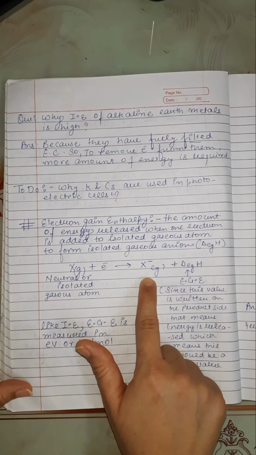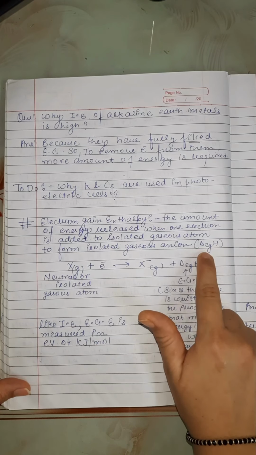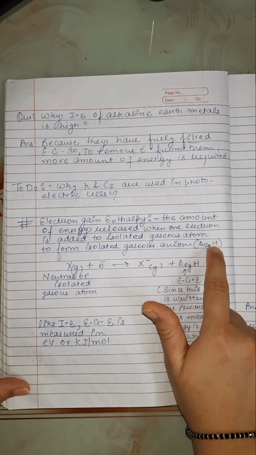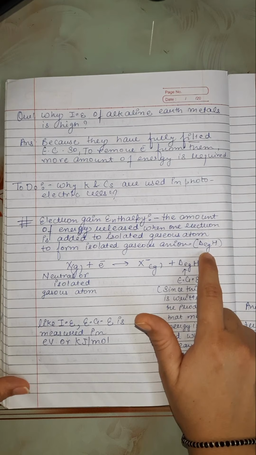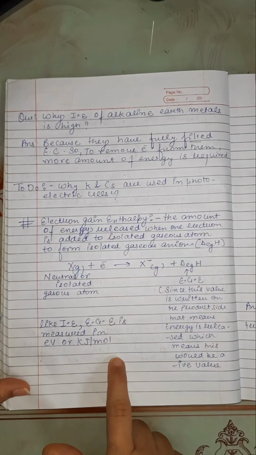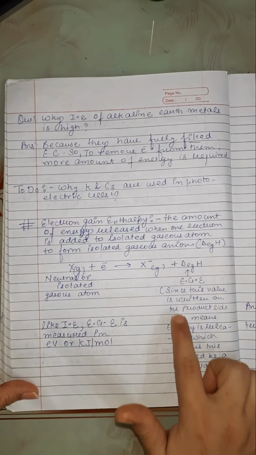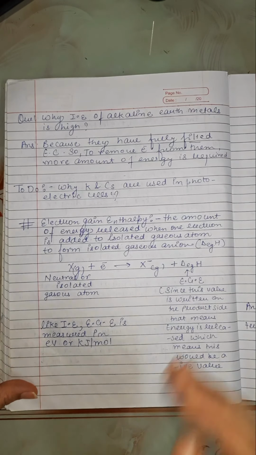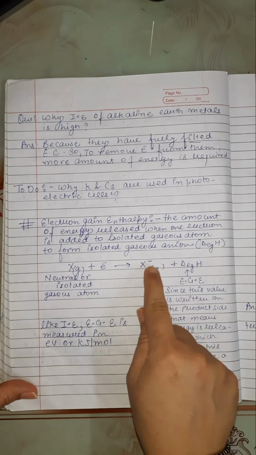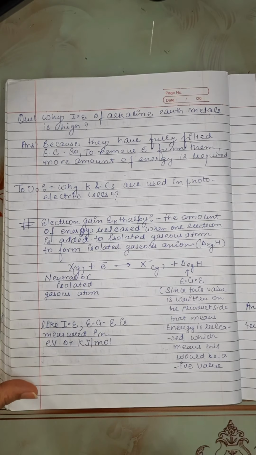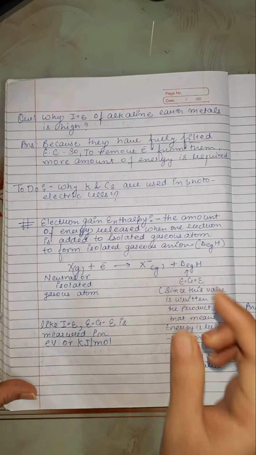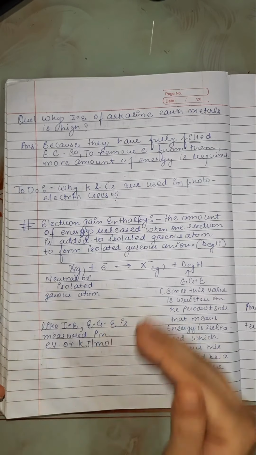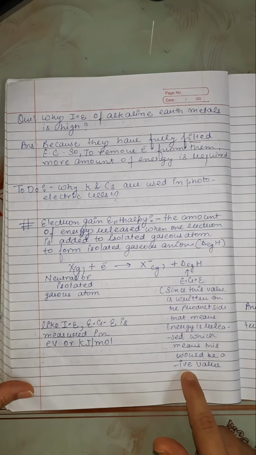And it is represented by delta EgH, where H is enthalpy and Eg means electron gain. Since this value is written on the product side, energy is released, which means this would be a negative value. Whenever energy is released, the value will be negative.